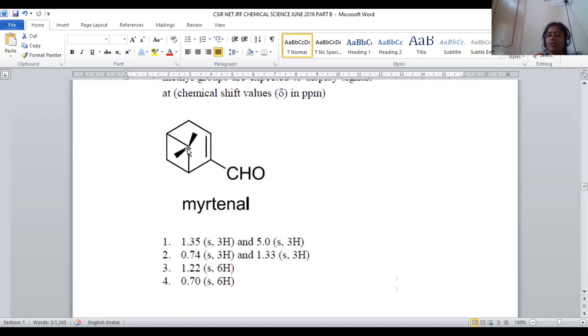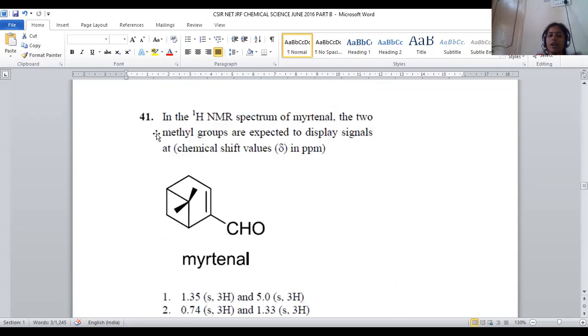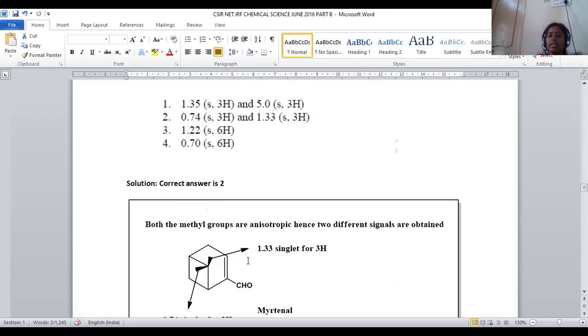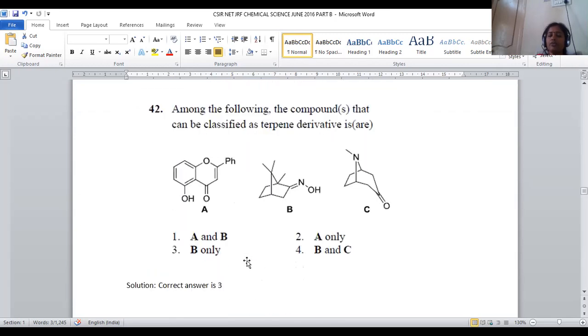This is purely because both are considered as 2 different sets of methyl groups. Both are not identical. Here the shielding effect is 0.74, and the de-shielding effect is 1.33. So a singlet will appear for 3 hydrogens. For question number 41, option number 2 will be the correct answer. Let us move on to question number 42.